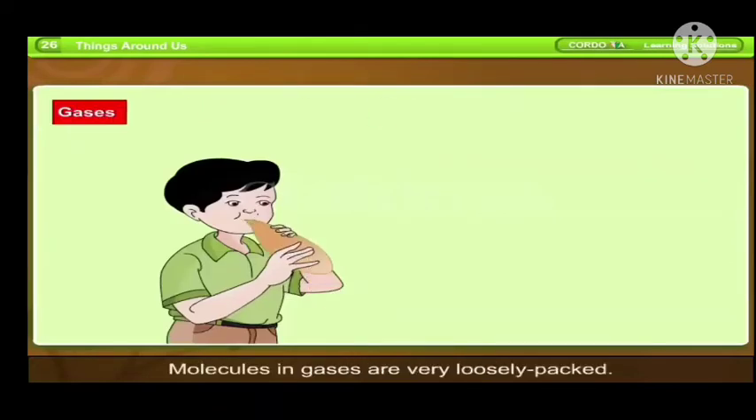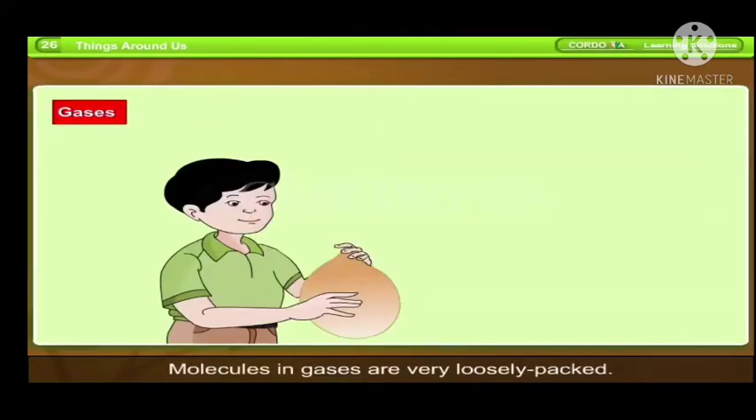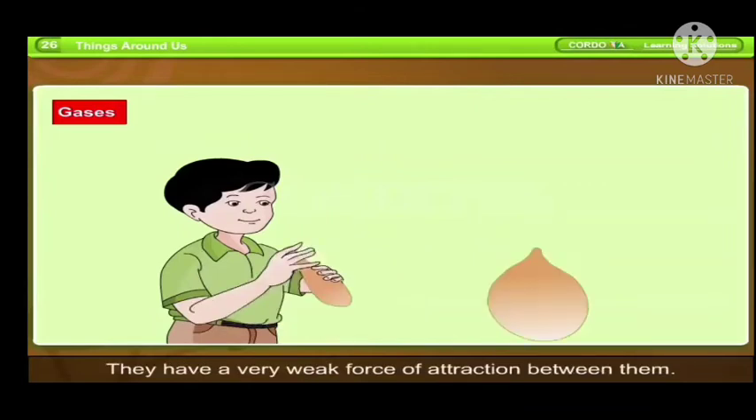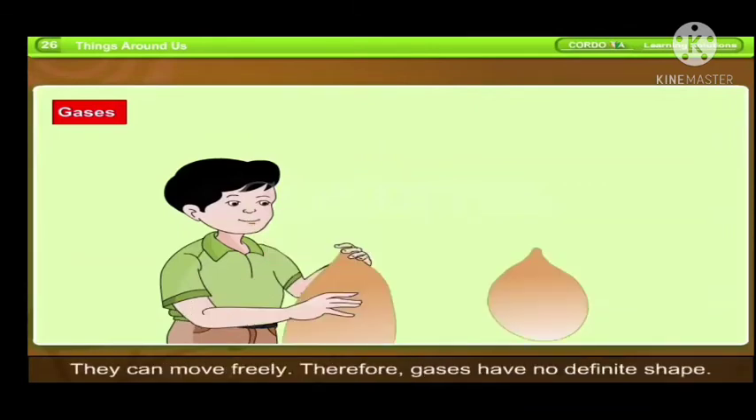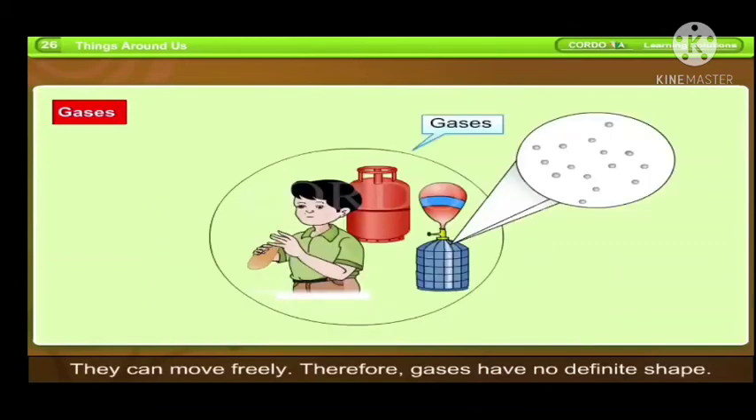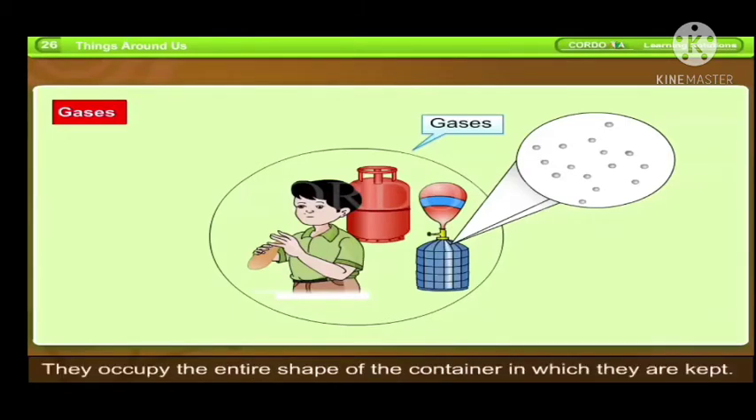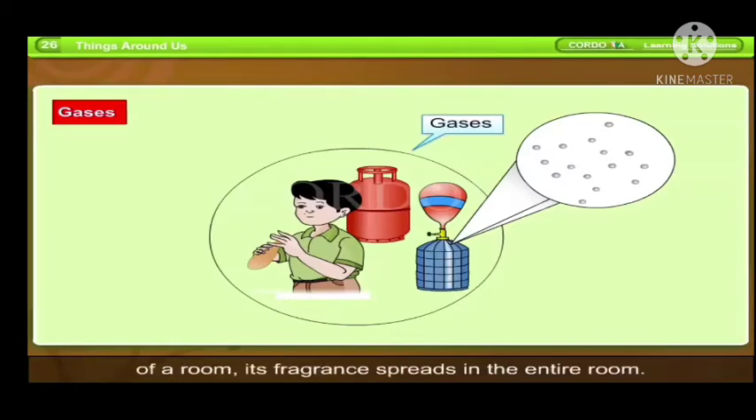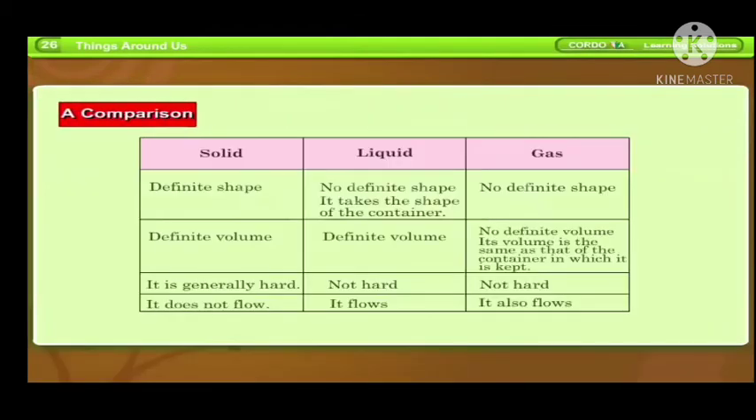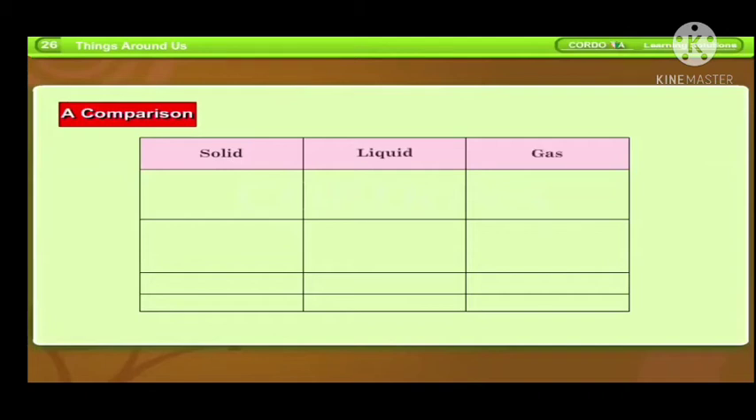Gases. Molecules in gases are very loosely packed. They have a very weak force of attraction between them. They can move freely. Therefore, gases have no definite shape. They do not have a definite volume. They occupy the entire shape of the container in which they are kept. For example, when a bottle of perfume is opened in one corner of a room, its fragrance spreads in the entire room.